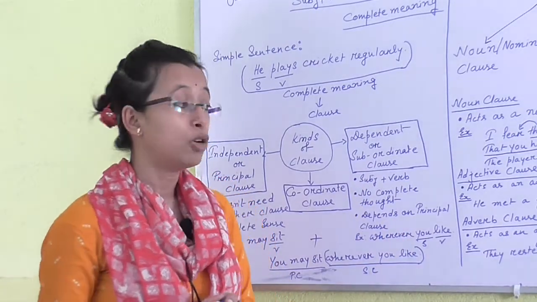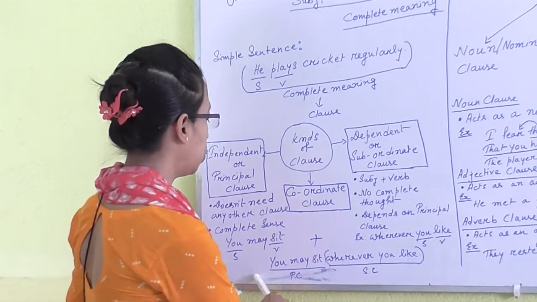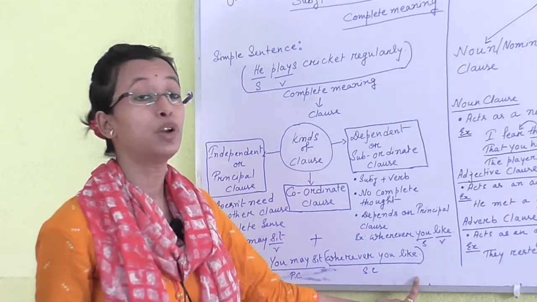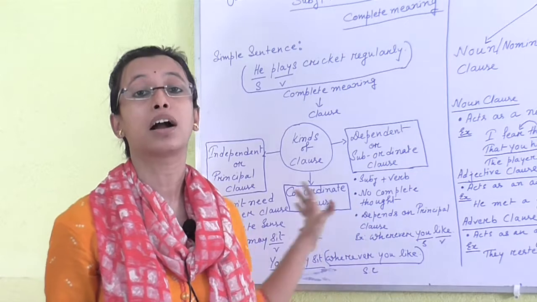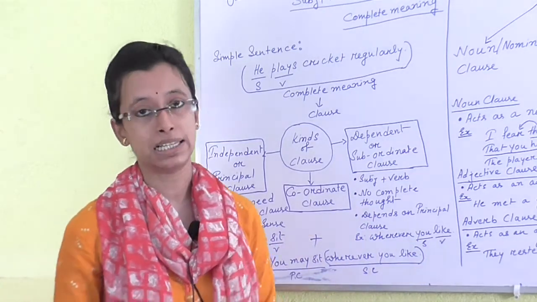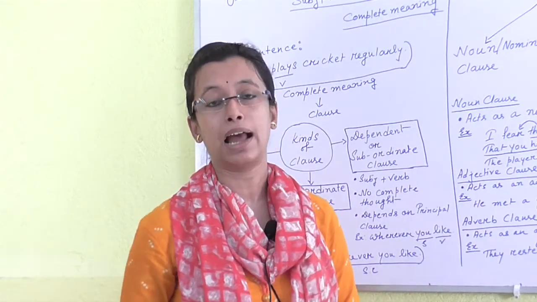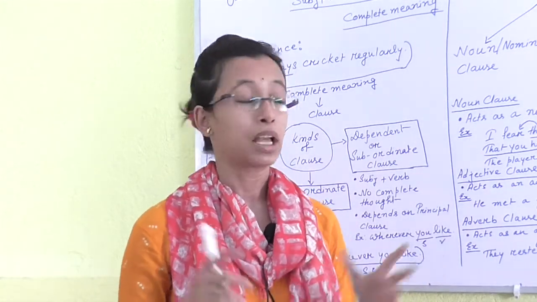So now the whole sentence makes complete sense. "You may sit wherever you like" is a complete sentence, and here "you may sit" is the principal clause and "wherever you like" is a subordinate clause.